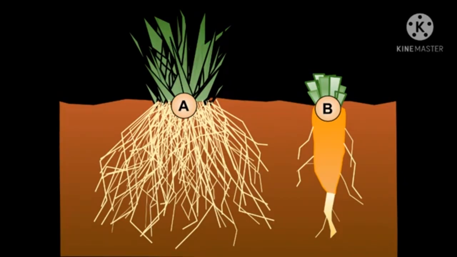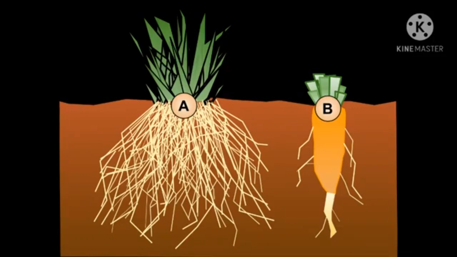Let's see functions of roots. Roots fix the plant to the soil firmly. Roots take in water and minerals from the soil. These are then sent upward to the parts above the ground.